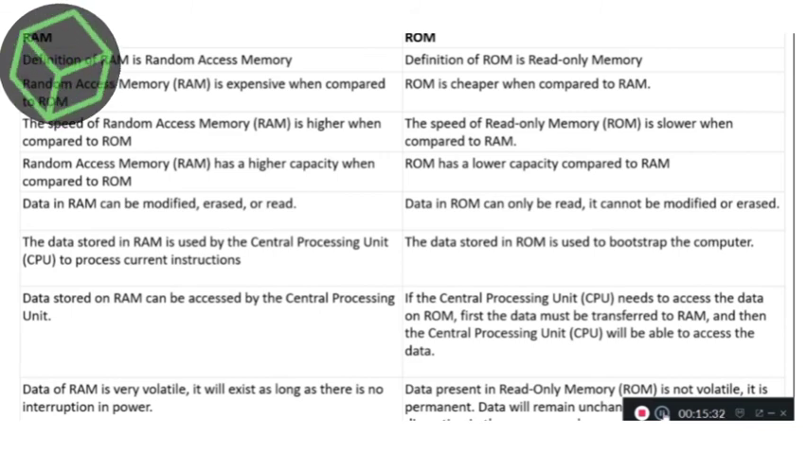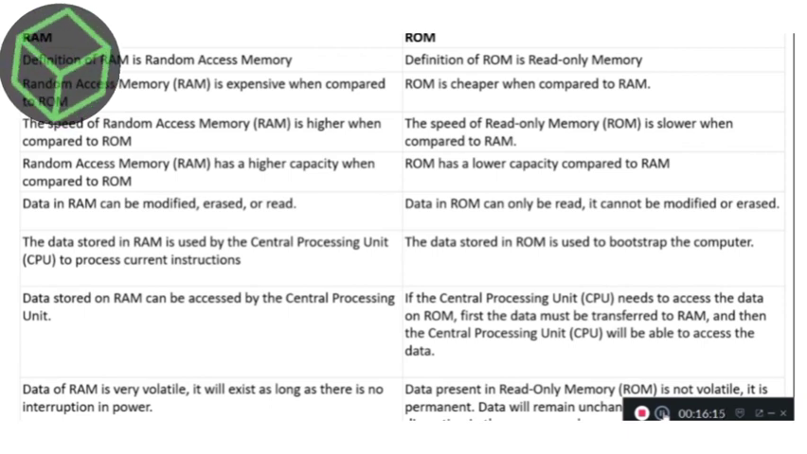Data in RAM can be modified, erased or read, but data in ROM can only be read, it cannot be modified or erased. The data stored in RAM is used by the central processing unit, that is CPU, to process current instructions, whereas the data stored in ROM is used to bootstrap the computer. Bootstrap the computer means to start, to turn on the computer.